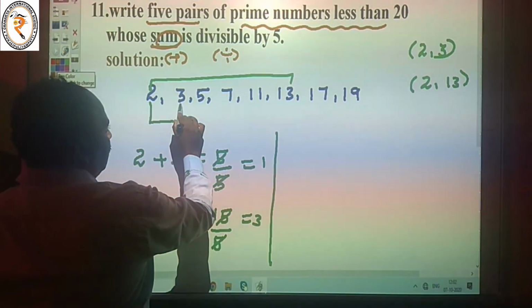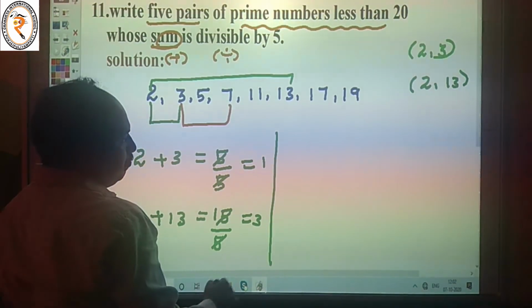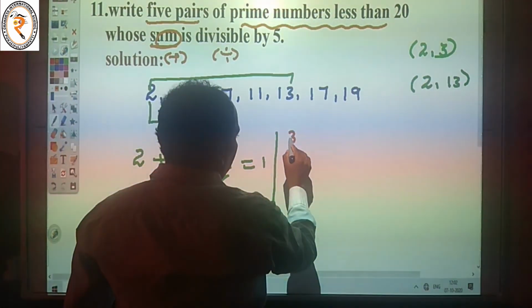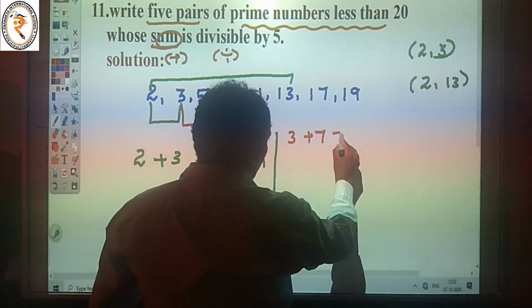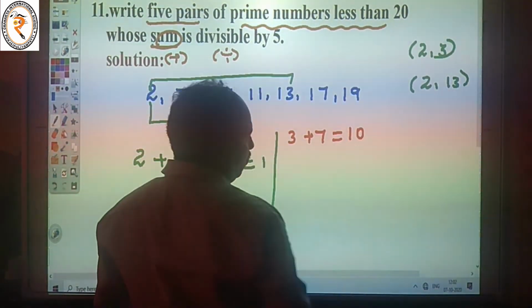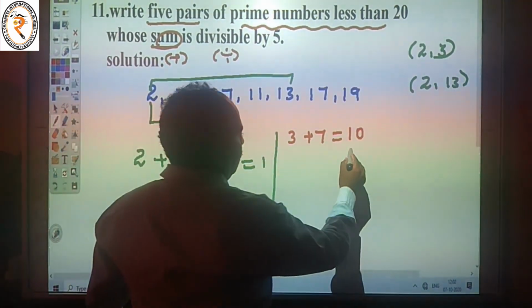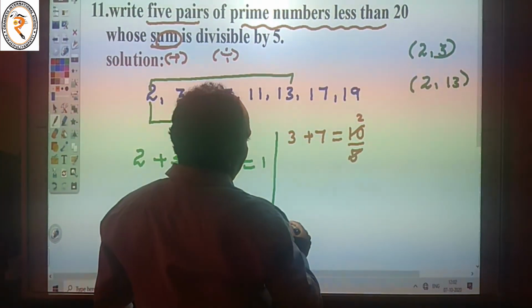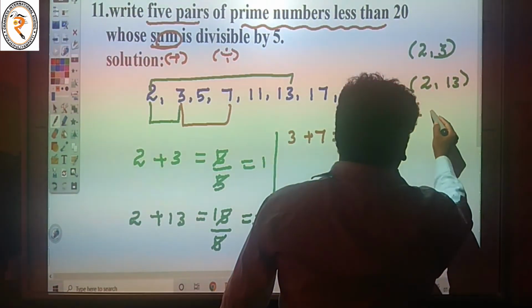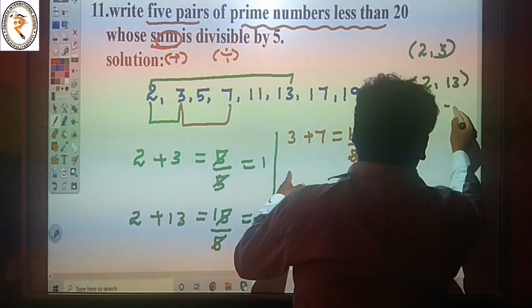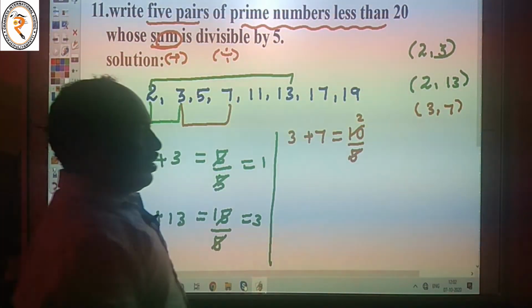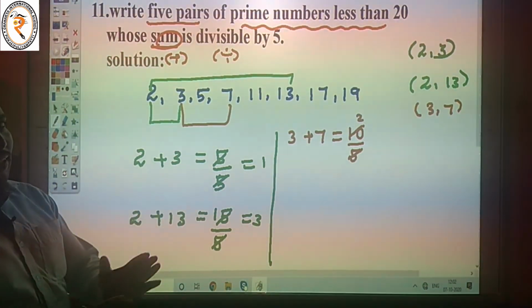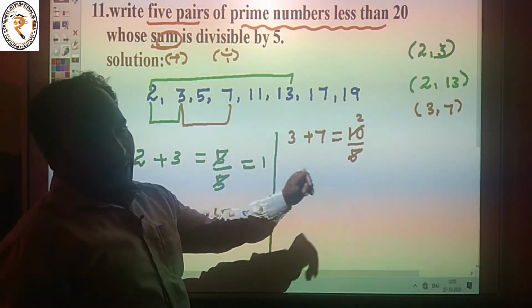Next we have 3 plus 7. 3 is a prime number, 7 is also a prime number. 3 plus 7 is equal to 10. 10 divided by 5, 2 5s are 10. So 3, 7 is a pair. Our condition is whose sum is divisible by 5.